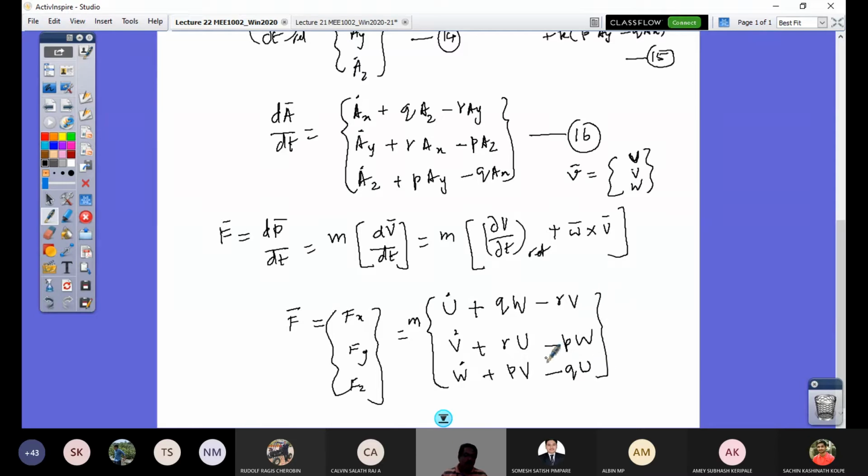That is my force equation. So this is equation number 17. This is my force equation.